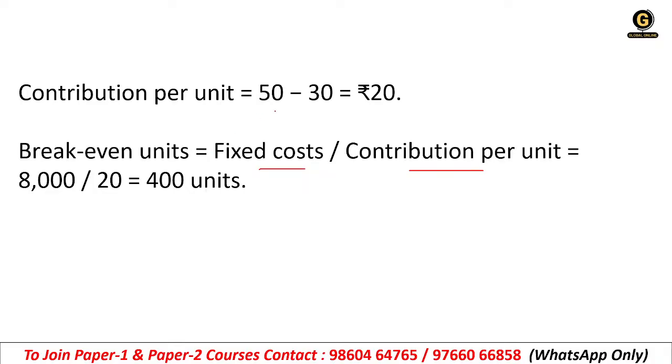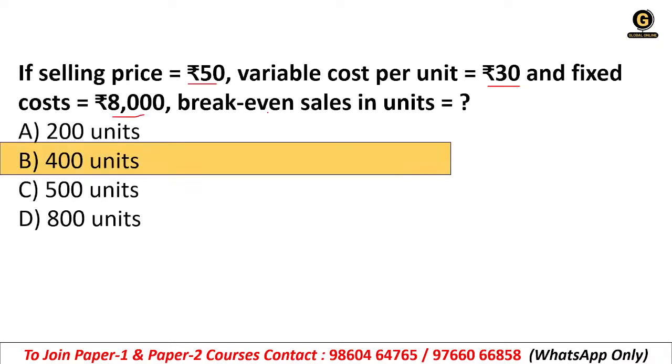So what is your fixed cost? It is 8,000 rupees. Contribution per unit is 20 rupees. Okay, so what will be the answer? 400 units. So the right answer was option B, 400 units.